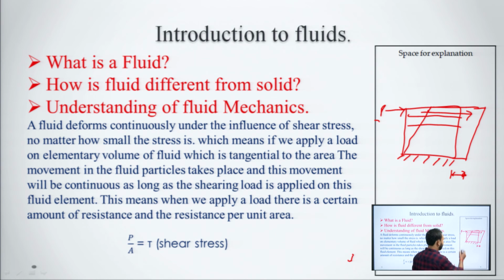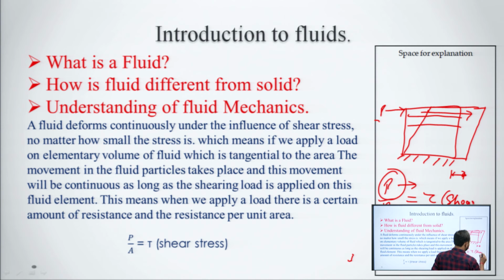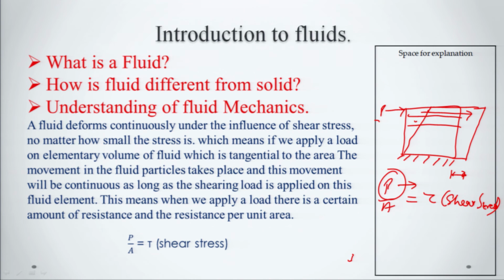Like a load per unit area, due to this load a certain amount of resistance will occur, and this can be termed as shear stress. Whereas in the case of solid, continuous deformation will not take place. There may be a slight movement at this point, but continuous deformation will not occur.